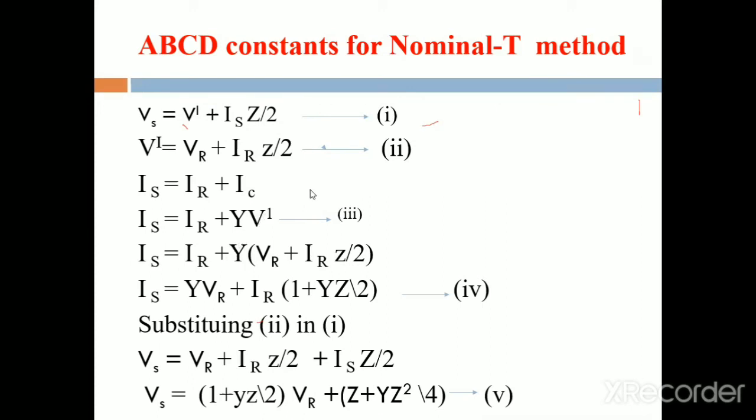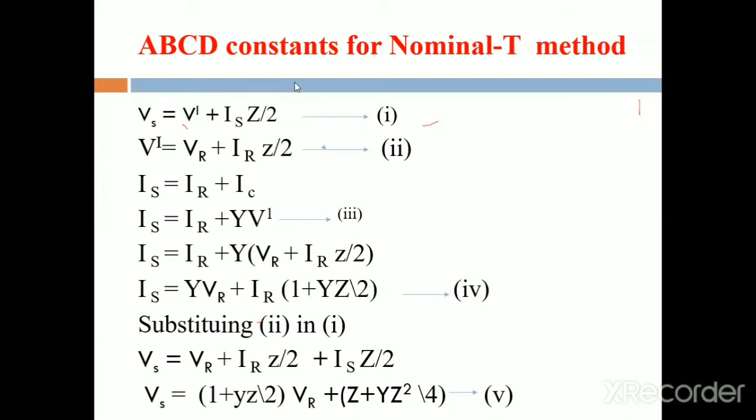Replace this V dash. What is the value for V dash? V dash is equal to VR plus IR into Z by 2. Substitute the second equation in the third equation. Then it is replaced by VR plus IR into Z by 2. Next, multiply this term and also take the common term. Then YVR plus IR into 1 plus YZ.